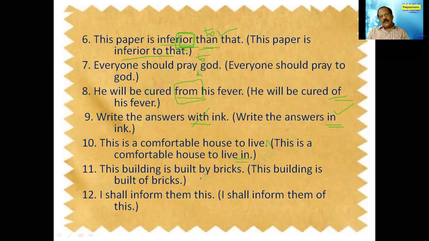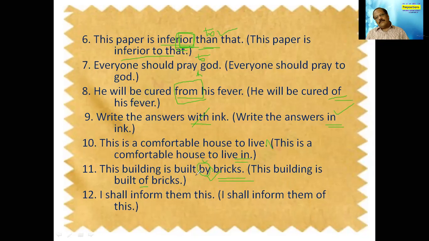This building is built by bricks. This building is built not by bricks but of bricks. So we use by for persons usually. This building is built by so and so mason, we can say, or so and so person, we can say. But whenever you are using the material, we should not use by as a preposition, because by is followed by an agent. If it is a person, you use by normally, and if it is material, then we have to use of. So the building is built of brick, by is not used.